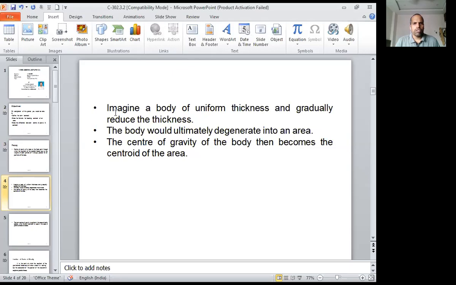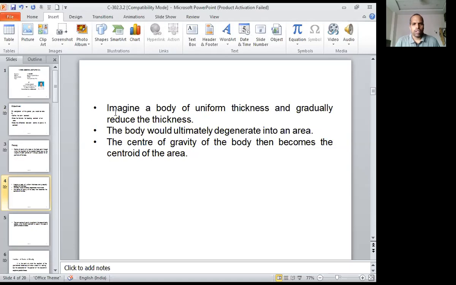But if the thickness is very small compared to the other two dimensions, then the thickness can be considered negligible. Let us say you take a paper. The thickness of paper is very less compared to its size. If you take A4 paper, the length and width are very large compared to its thickness.